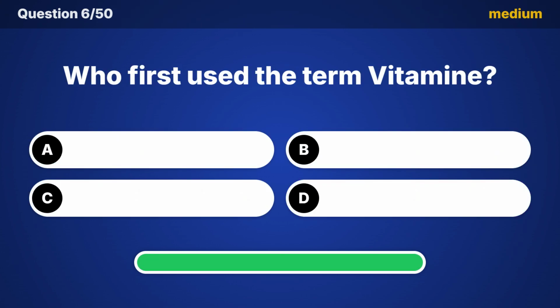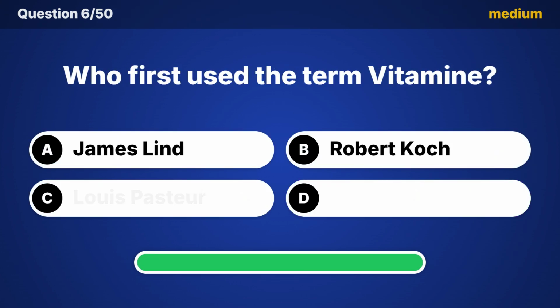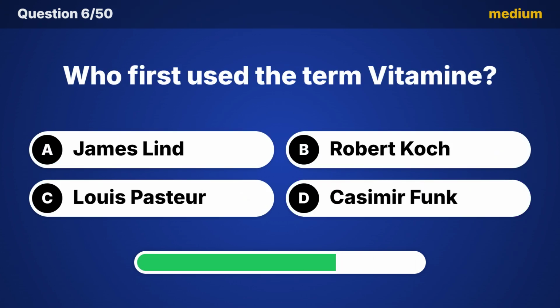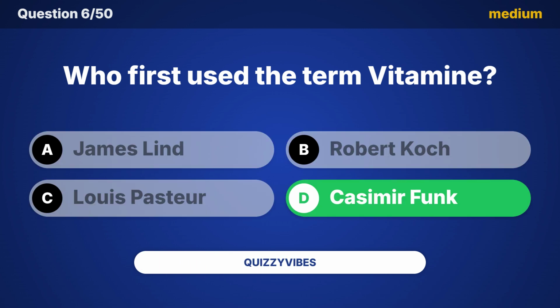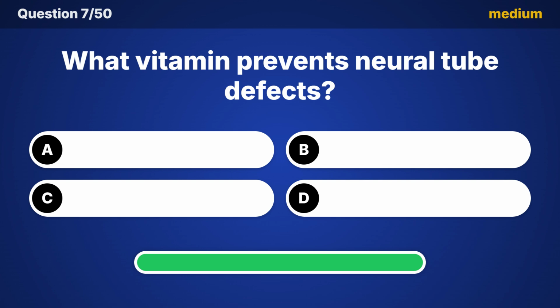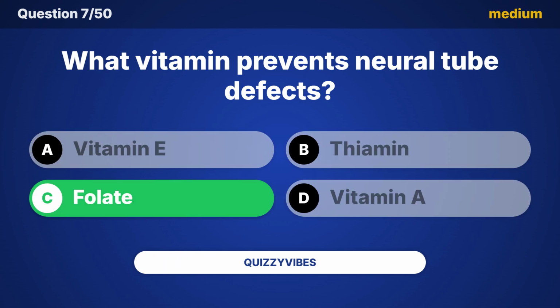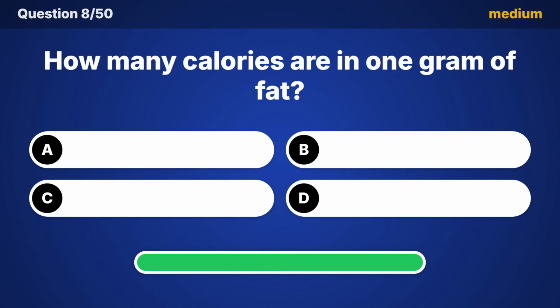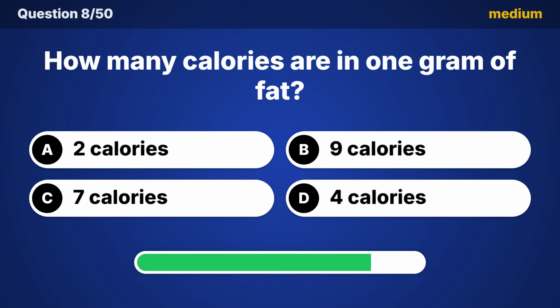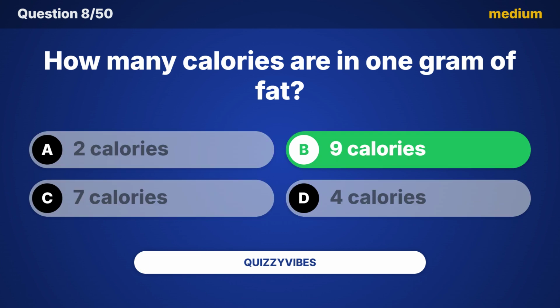Who first used the term vitamine? Answer, Casimir Funk. What vitamin prevents neural tube defects? Did you guess it? The answer is folate. How many calories are in 1 gram of fat? The answer is 9 calories.